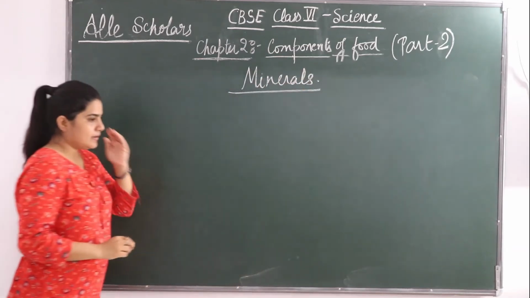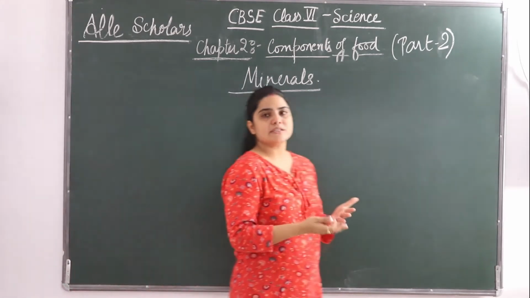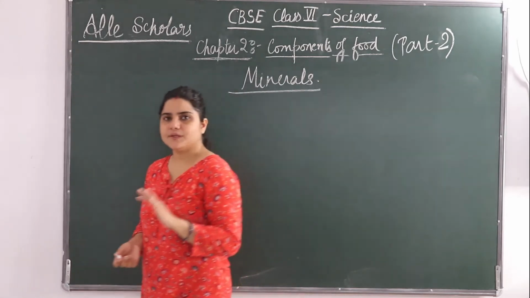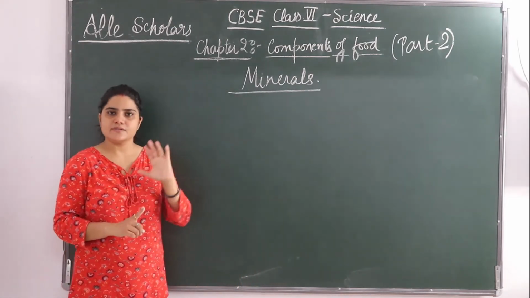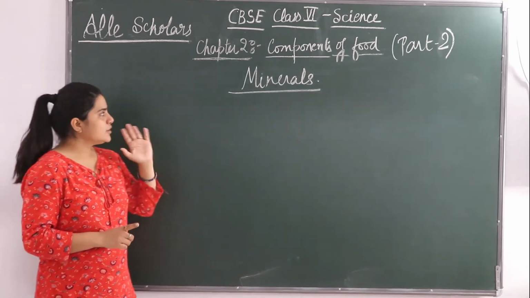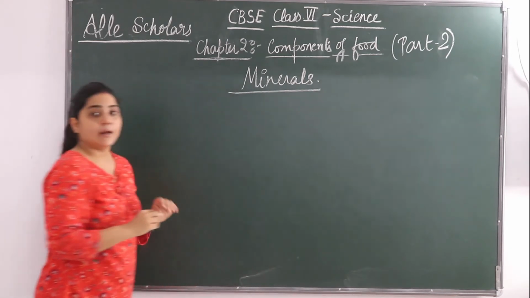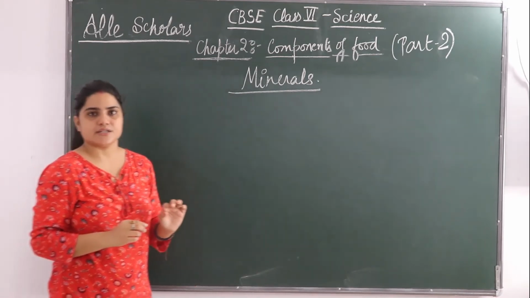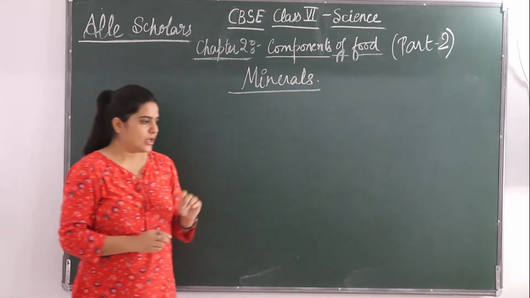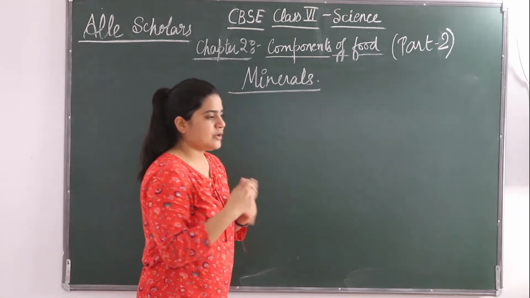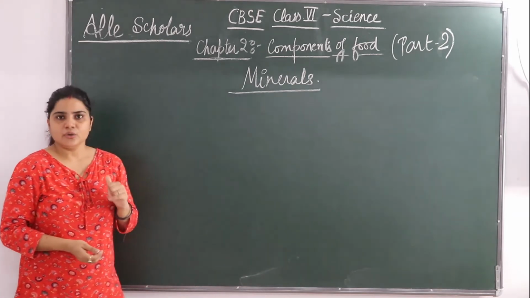Okay, so minerals are needed in our body in a small amount, as we have seen that vitamins are also needed in a small amount. Similarly, minerals are also needed in a small amount. Major amount of nutrients we have already discussed in part 1. So these nutrients are needed in a small amount only. But still they are very essential. We can't neglect them, although they're needed in a small amount. Each one is essential for the proper growth of our body and for maintaining our good health.